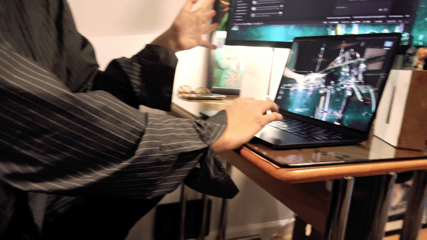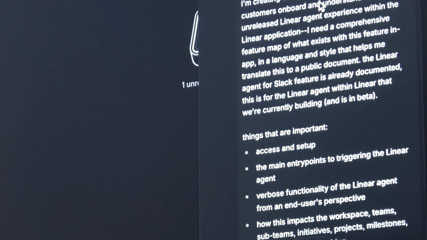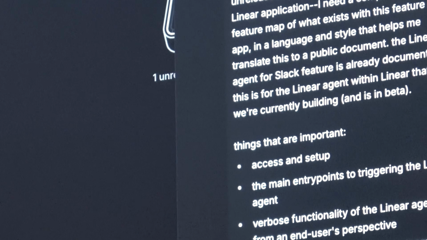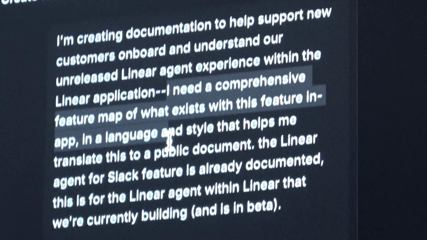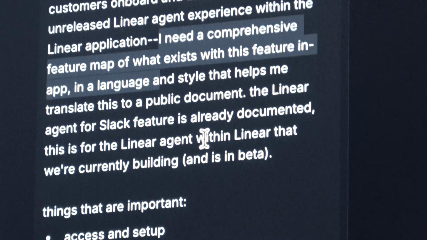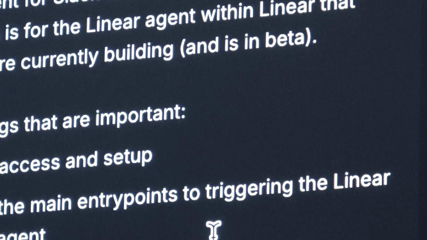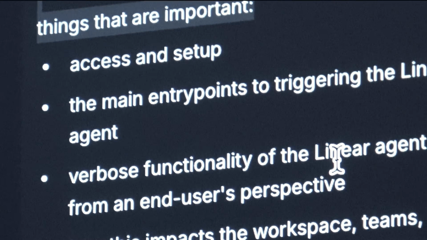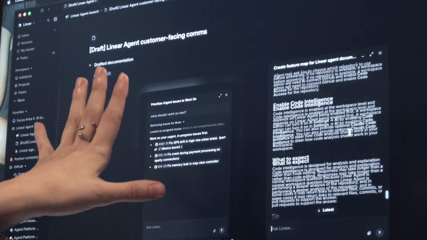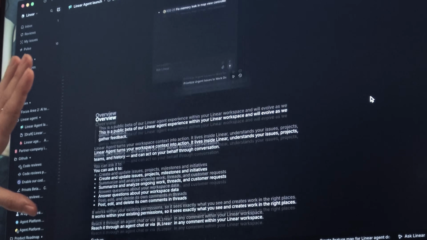I prompted Linear to create documentation to support new customers onboarding to this feature. And I talked through what I need, a feature map of what exists. I need it in a language and style that helps translate this to a public document, for example. I talked through and enumerated the things that are really important to me. So from that prompt, this is the document that I could serve to those working teams.